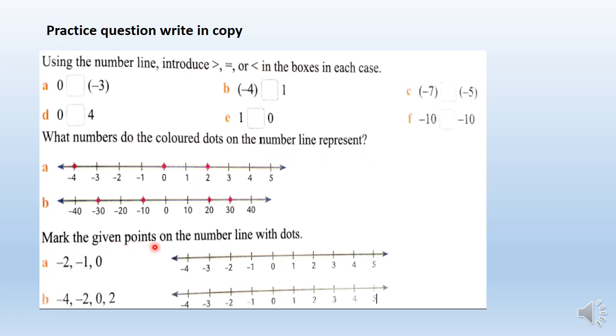Mark the given points on the number line with dots. Minus 2. Where is minus 2? Here. So like this you have to put the dot here on minus 2. Next is minus 1. Where is minus 1? Here. 0. Where is 0? Here. Likewise you have to complete this practice question. Clear, children?